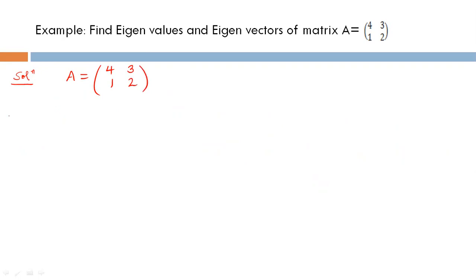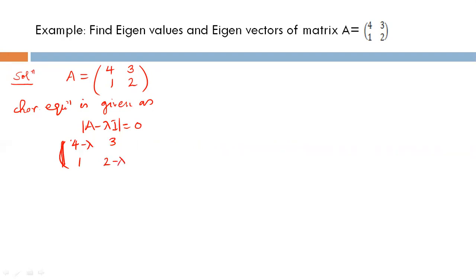Now, we know that the eigenvalues are the solutions of the characteristic equation, which is given as determinant of A minus lambda I equal to 0. So first write the matrix A minus lambda I and take the determinant. Then the determinant will look like 4 minus lambda, 3, 1, 2 minus lambda equal to 0.